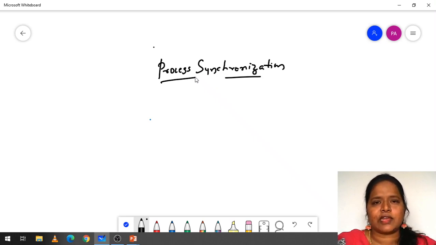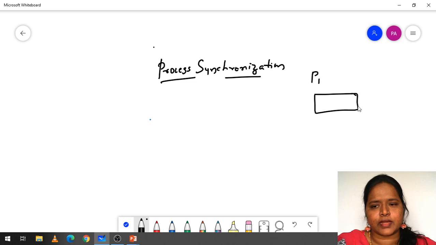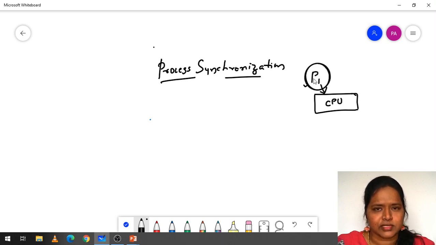So when we are going to synchronize the process, suppose if process P1 is there, here the CPU is there and here the process P1 is there. If only one process is there, do we need synchronization? No. Why? Because this one process is going to be executed by the CPU completing its task. So when we are going to deal with the single process, we need not go for synchronization.